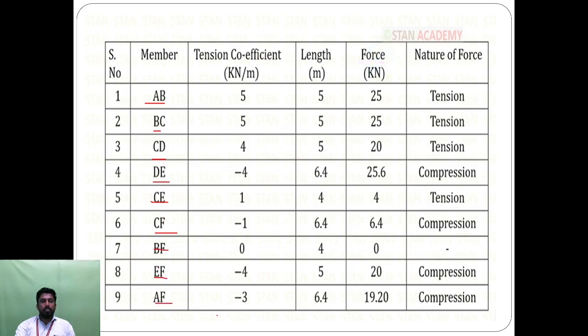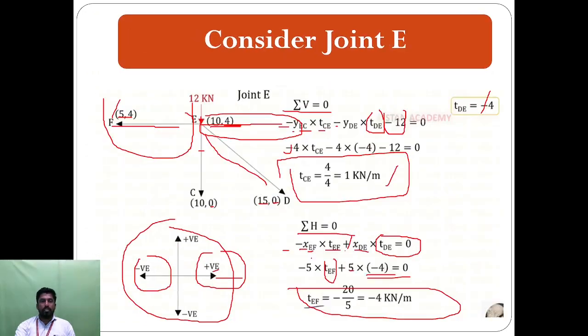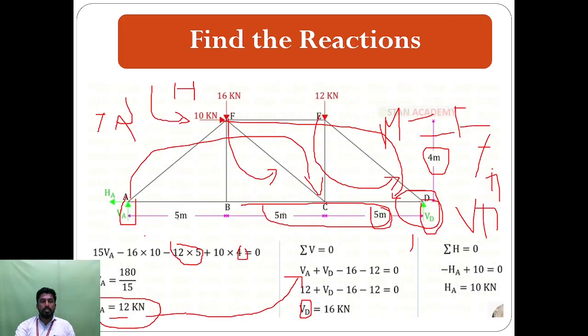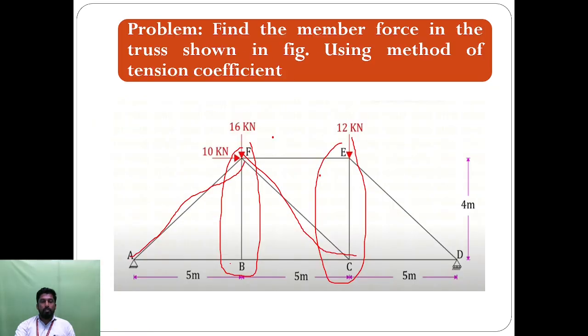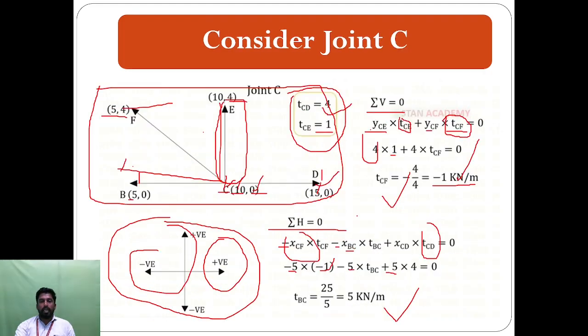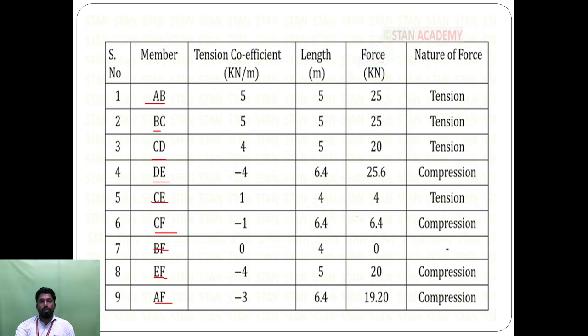So 9 members, because from the figure we are able to see the member list. A to B, one member, then B to C, one member, then C to D, one member, then D to E, one member, then C to E, one member, then C to F, one member, then B to F, one member, then E to F, one member, then A to F, one member. So here there are 9 members. So we are able to find the 9 members as well as the tension coefficients.